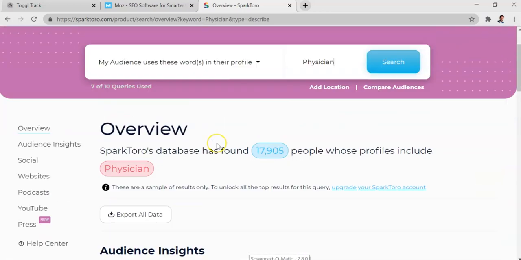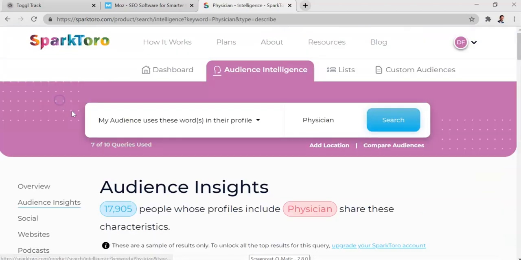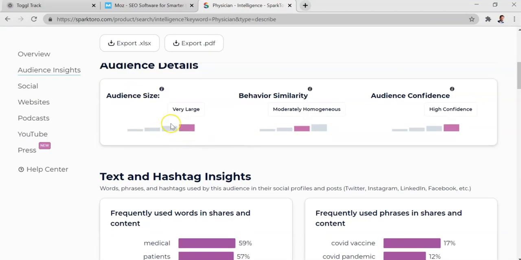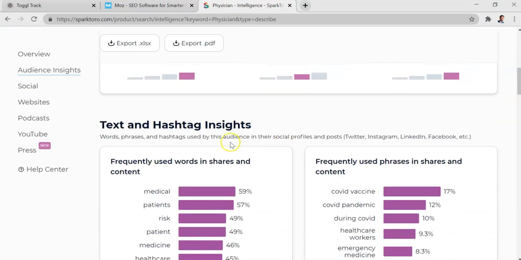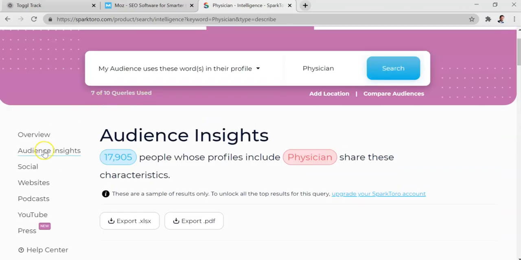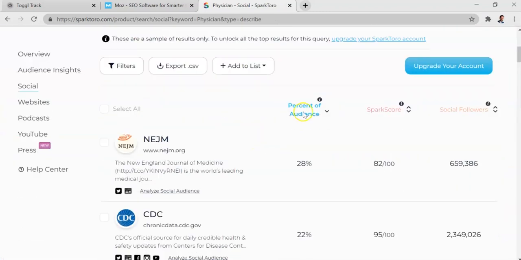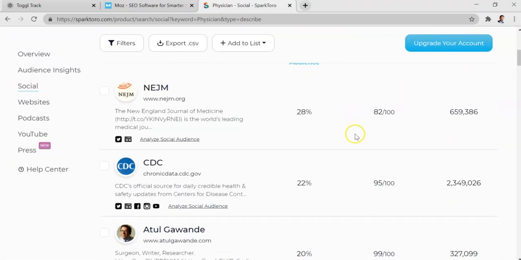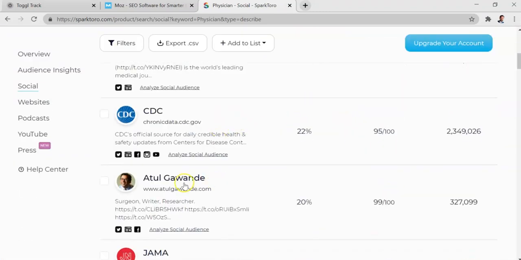So we're looking at physicians as the target audience. We can get some insights about the audience, so the size, certain hashtags that they're using. So all of this is very interesting. But where it really starts to get exciting is here. Look at the social accounts. So these are the social accounts that they're following. So this guy is a surgeon who's an influencer. Let's take a closer look at him.